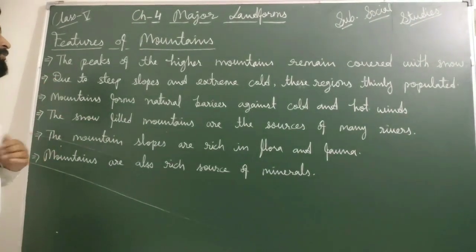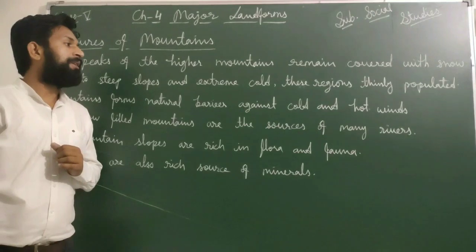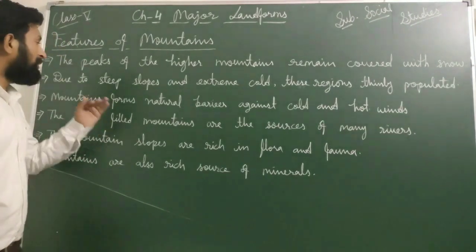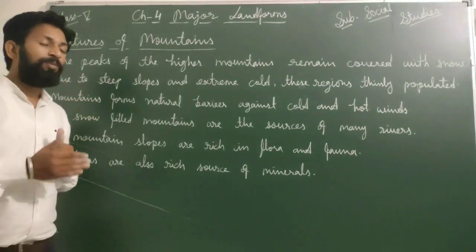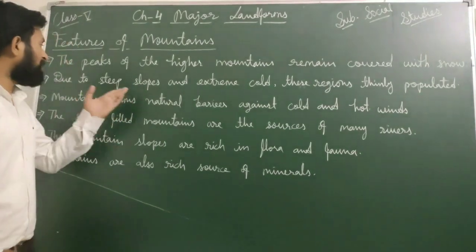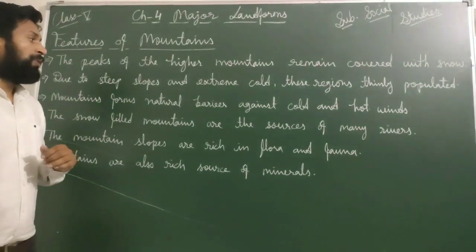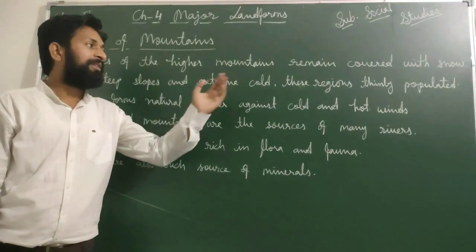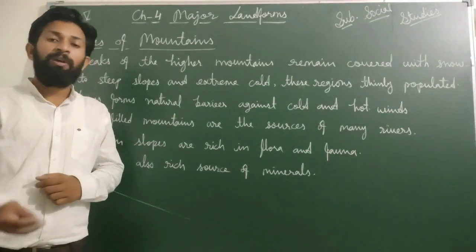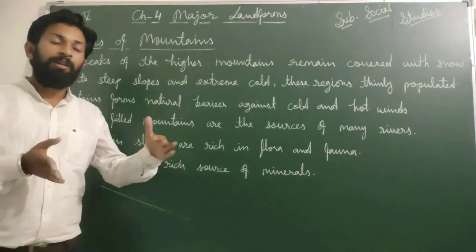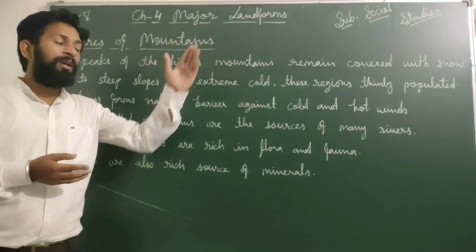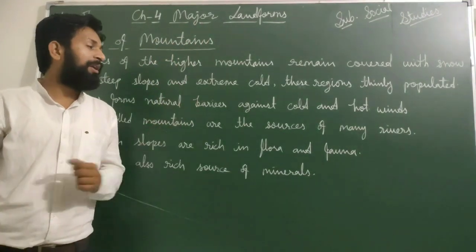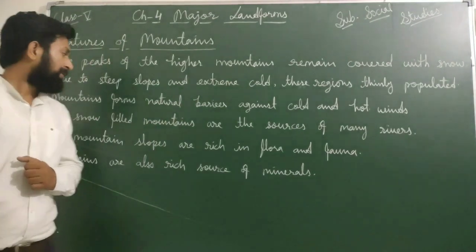Second, due to steep slopes and extreme cold, these regions are thinly populated, because it's very high, with many types of slopes and very steep areas, and mostly it remains extremely cold throughout the year. So these regions are thinly populated, meaning mostly one house is here and another house is further up, and mostly it is a thinly populated area on mountains.